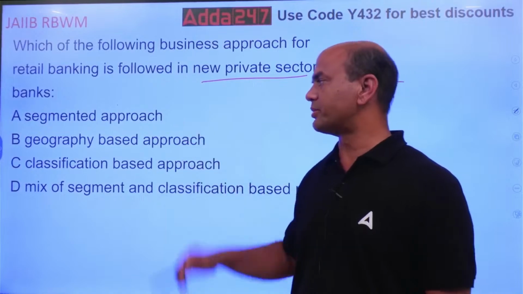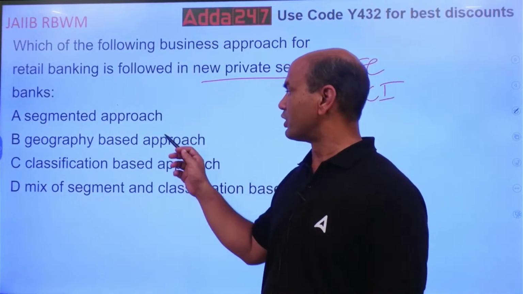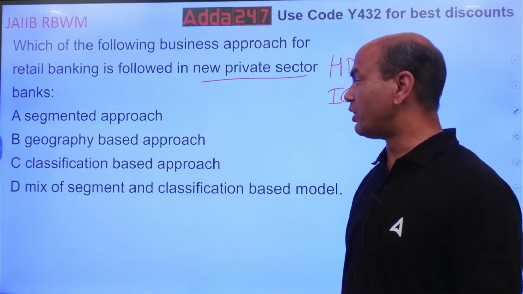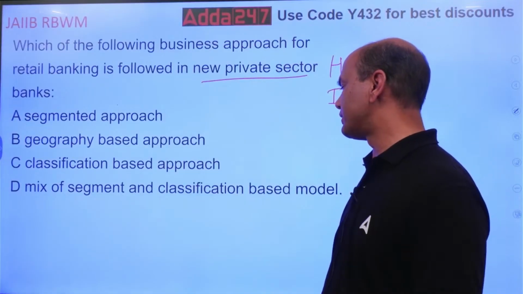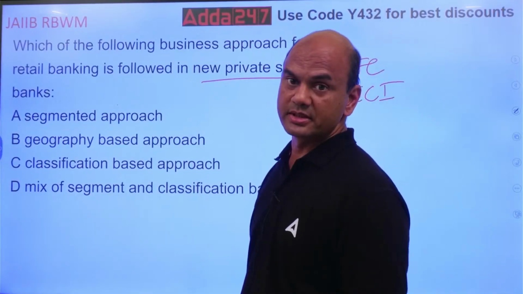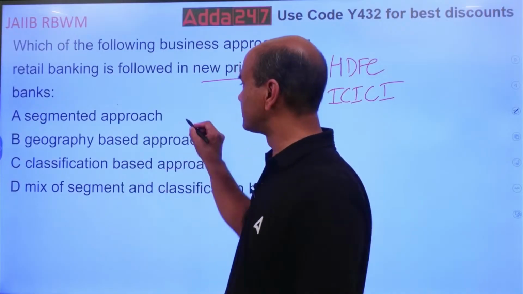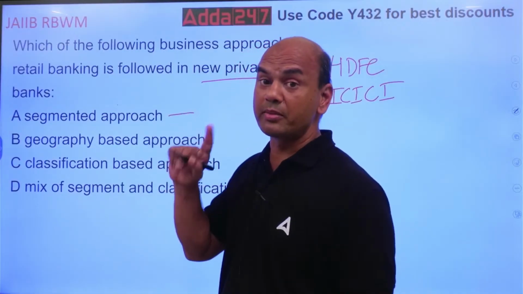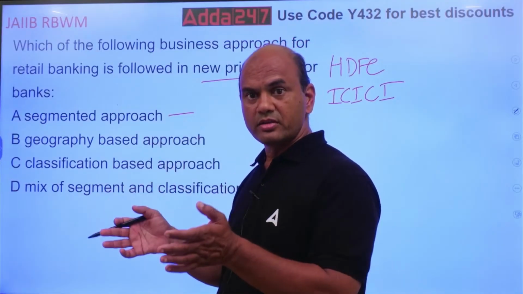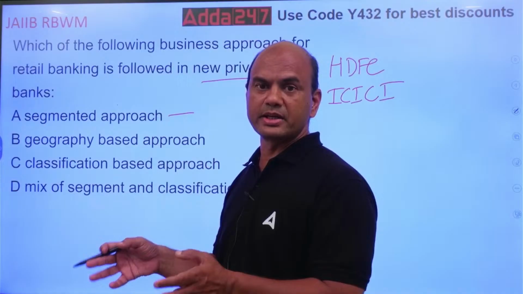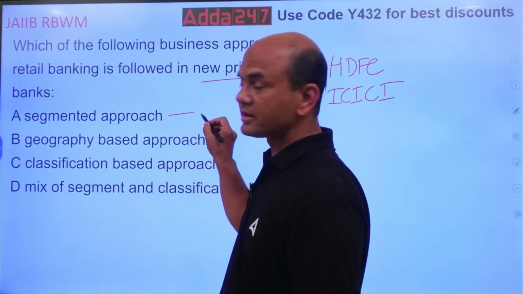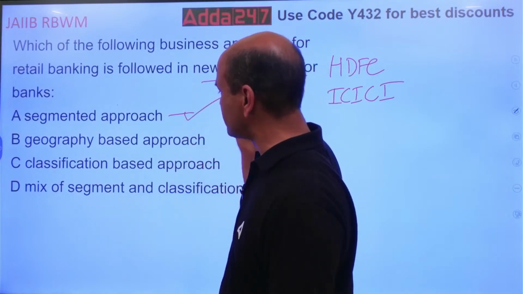Is it segmented approach, geography based approach, classification based approach, or mix of segment and classification based? What do banks follow? Private sector banks. Segment means what? Just now I told you, customer. Depending on the customer requirement, the branch is designated. NRI branch, Kisan, farmers branch, agri branch, MSME branch. So this is as per the customer segment. So this can be one approach.